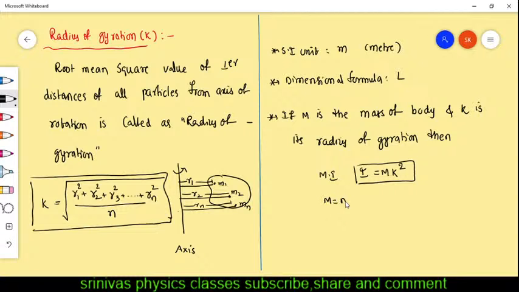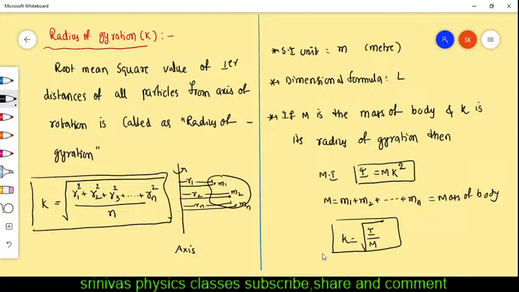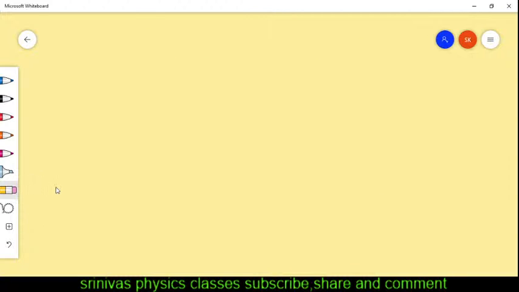M is the mass of the body, meaning the sum of mass of all particles. And the radius of gyration K we can also write from this: K equals under root I by M. And for 10 more minutes I will continue the class. I will write a table, and you will get one question from that table. Any one formula you will get in the exam. One table I will give which shows the moment of inertia of different objects. Okay, let us start.